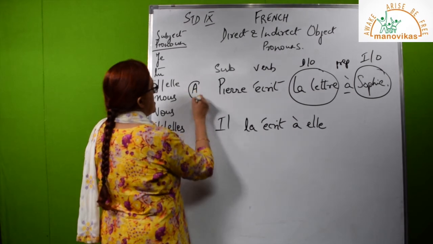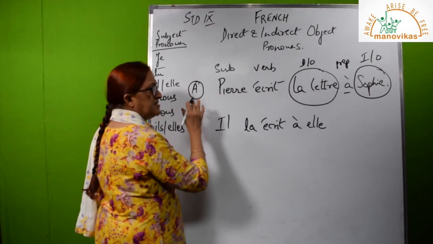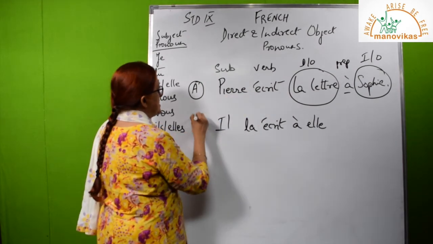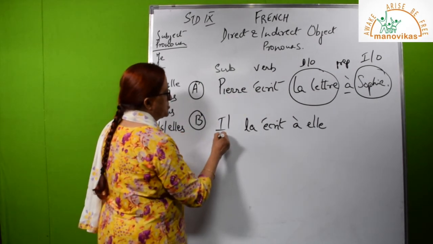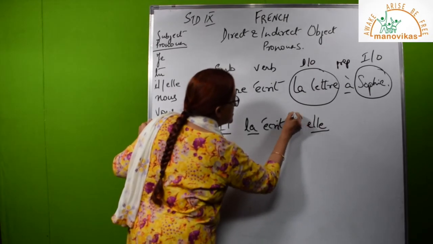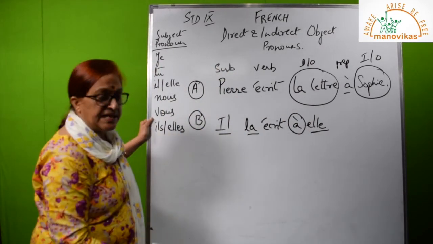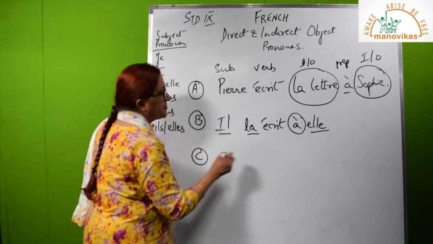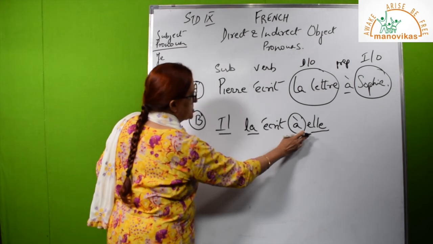So this is my sentence A. In my sentence A, I have written the sentence using nouns. In my sentence B, I am replacing nouns by pronouns, but I am retaining the preposition. The preposition is still there. Now in my last sentence, I am getting rid of this preposition. This preposition I will not use.